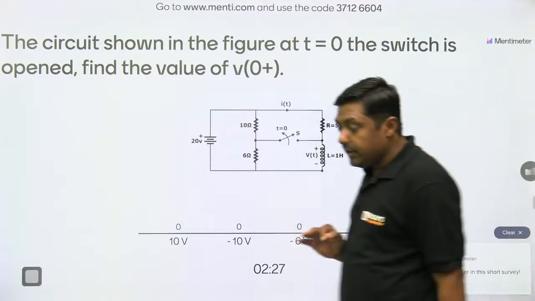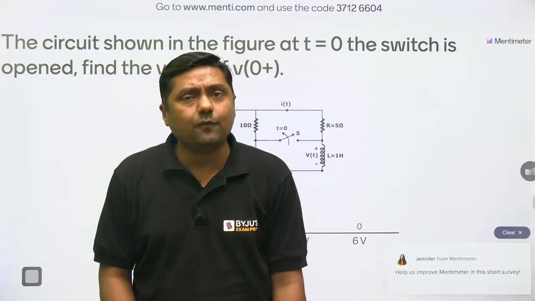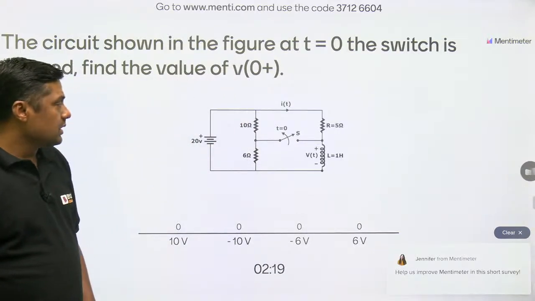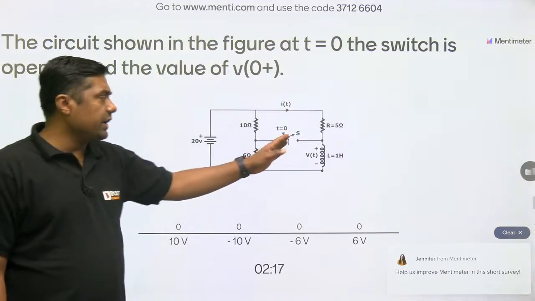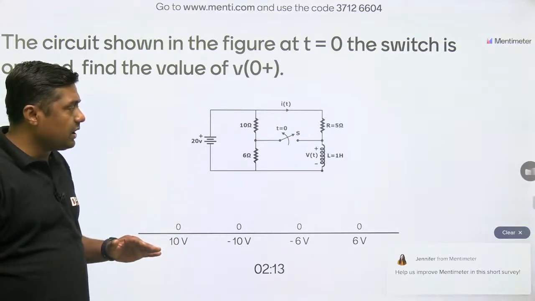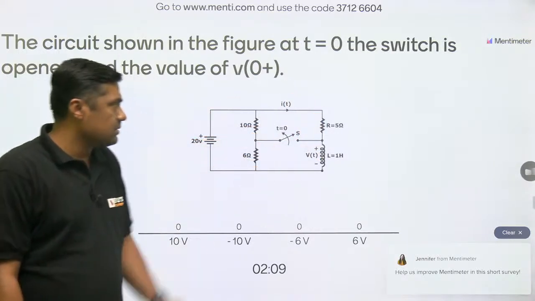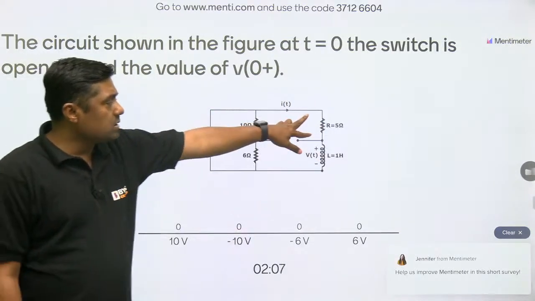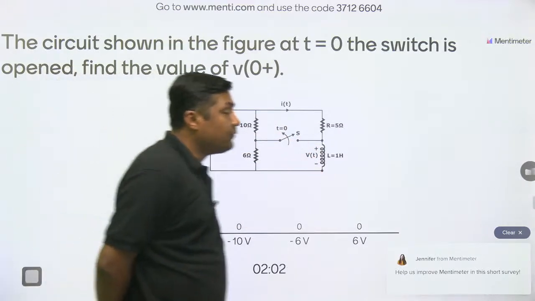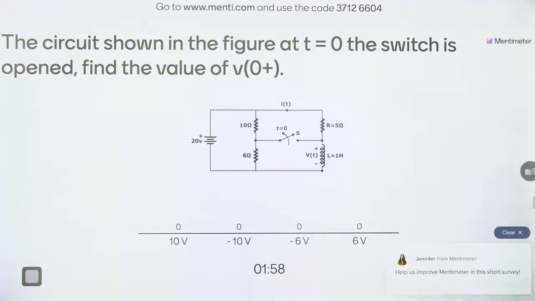Remember, an inductor does not allow sudden change of current, but it allows sudden change of voltage. So what will be the initial current through the inductor? Once you get the initial current through the inductor, now that the switch is open, the same current will pass through this. What is the drop across the R? Then you can find the value of voltage across the inductor. So you have to find the initial current through the inductor. Okay.